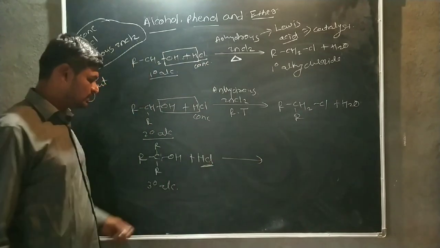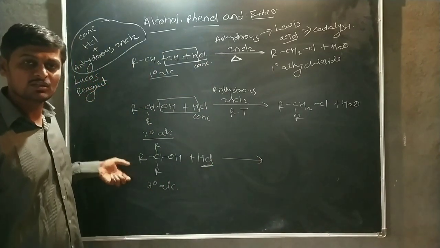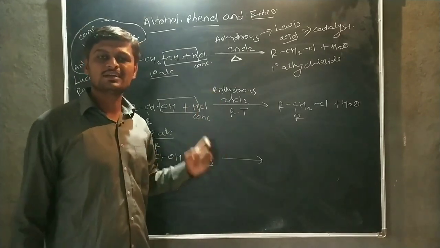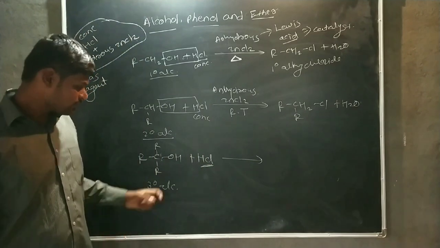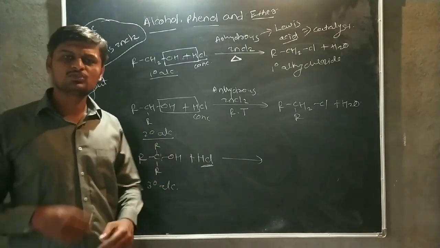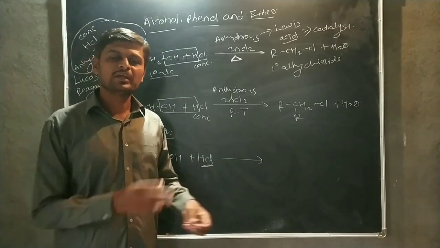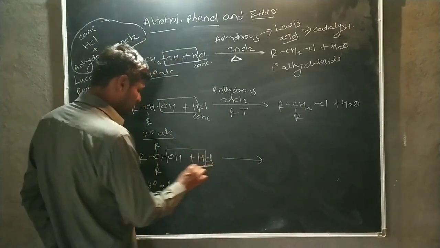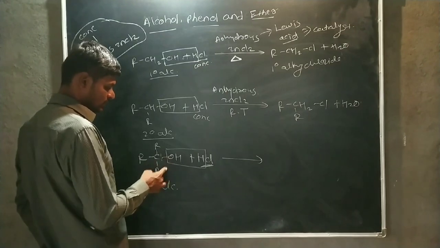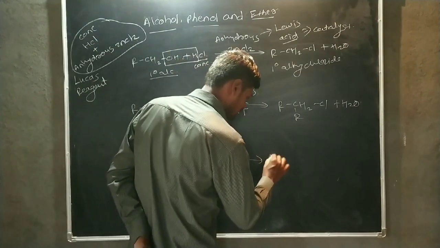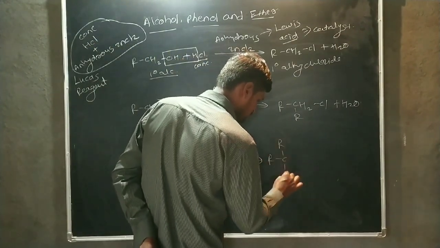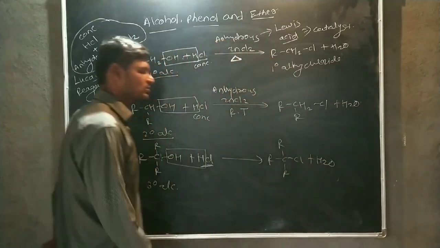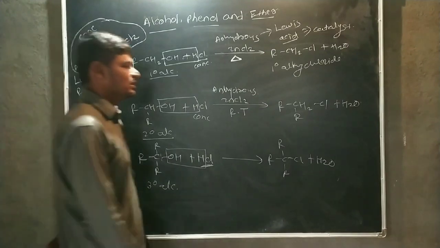In this reaction, by using tertiary alcohol, we cannot use anhydrous ZnCl2, because the reactivity of tertiary alcohol goes on increasing. Therefore, the rate of reaction also increases. That means the water molecule is eliminated from the alcohol and HCl, and there is a formation of the corresponding tertiary alkyl chloride.